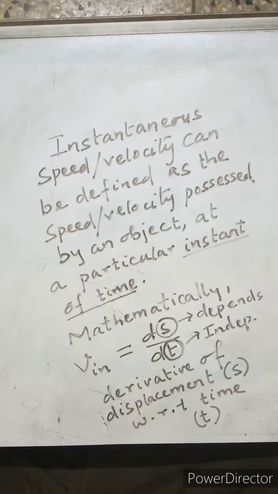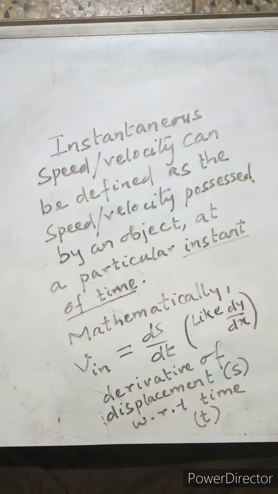So ds by dt, just like the case we had written for dy by dx, where y was depending on x. If you remember correctly, I had told you just now. So like dy by dx, here we are taking instantaneous speed as ds by dt.